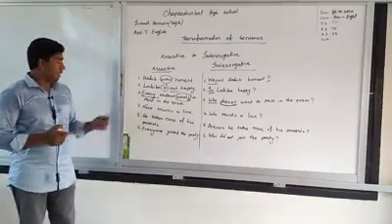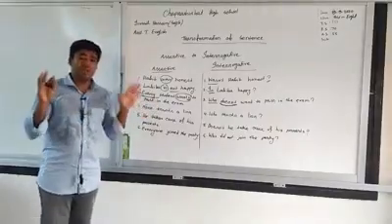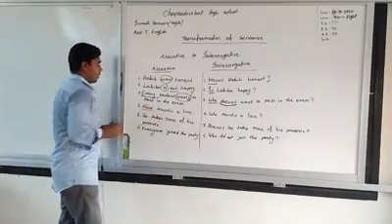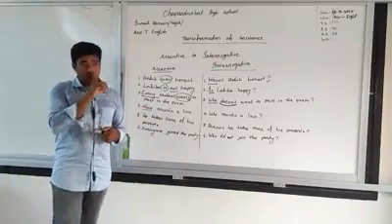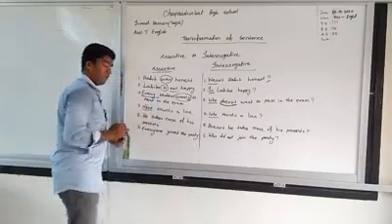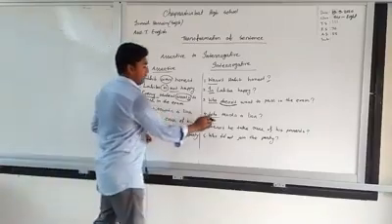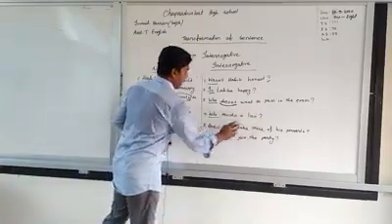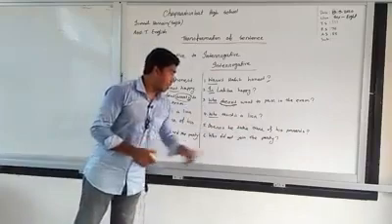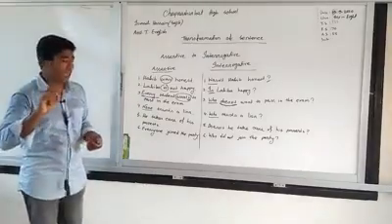Our next example, none trusts a liar. There is nobody in the world who trusts a liar. So, if the sentence starts with any word like nobody, no one, none, then we have to write who instead of none, nobody or no one. So, none trusts a liar will be changed to who trusts a liar. We have nothing to change except the word none, and at the end we have to put an interrogative mark.